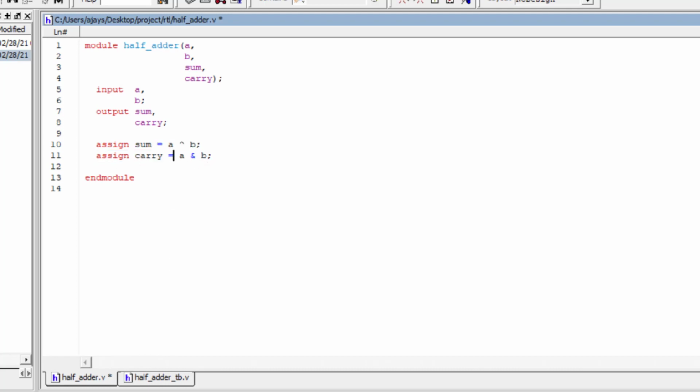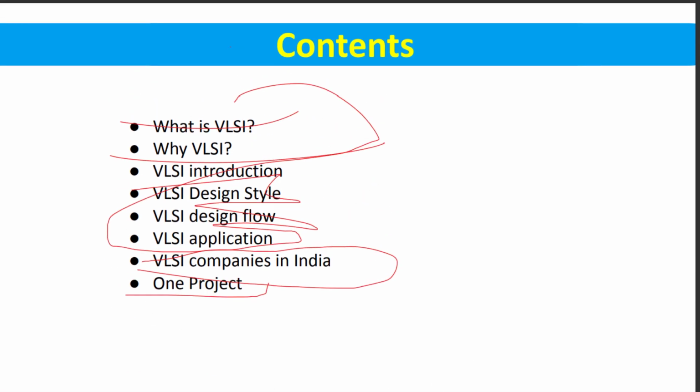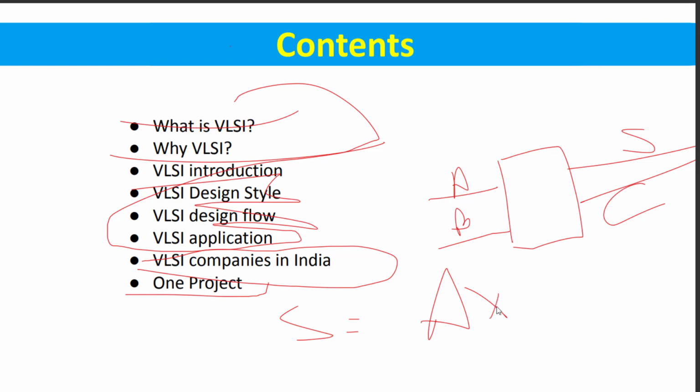So let me explain what I am doing here. Let's see, this is the half adder. We have A and B, and we have a sum and we have a carry. So the half adder gives us the sum A XOR B, and the carry gives us A AND B. I hope you all know about the half adder.